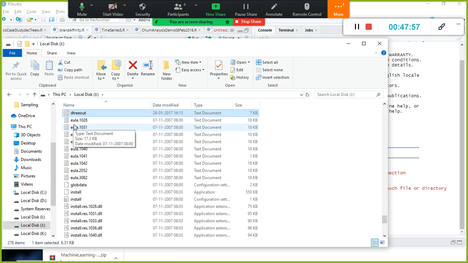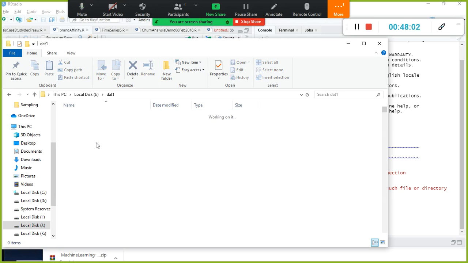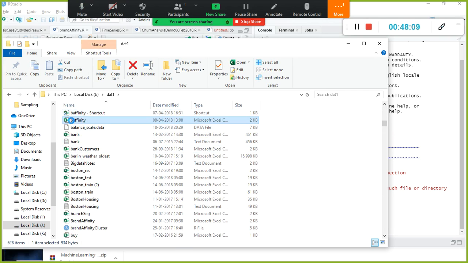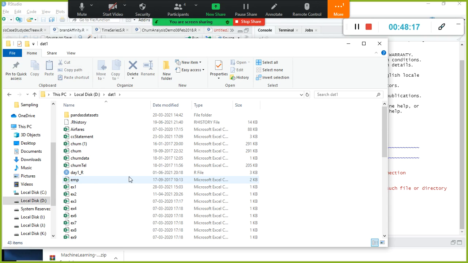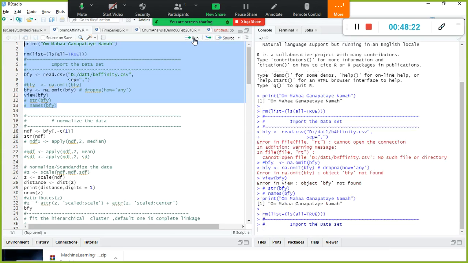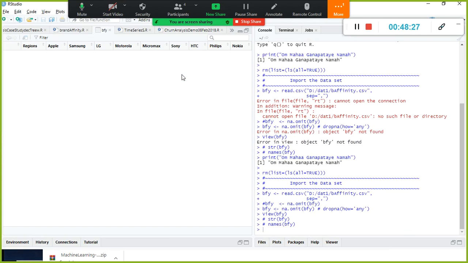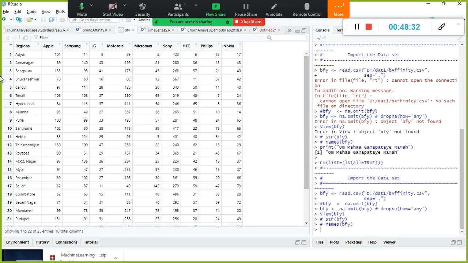Now let us see how to implement the clustering in R. Okay, we are done with this. The data set is not available in my local disk. Okay, now I imported this data set. So let us view what the contents of this data set are.